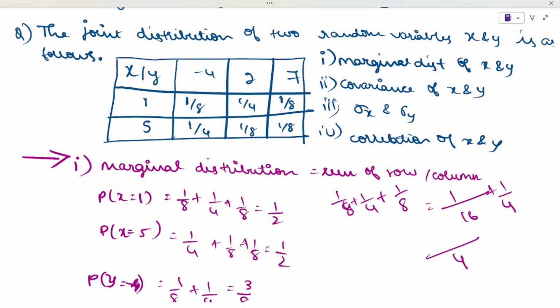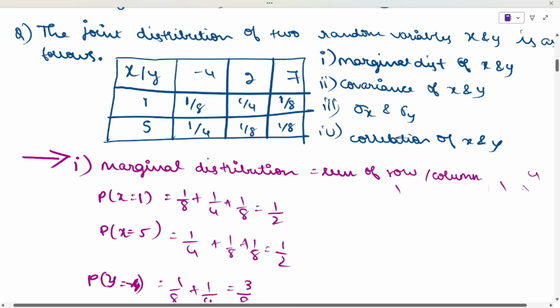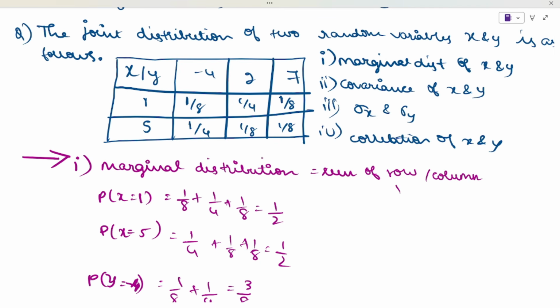If you take the 4 common, 16 into 16 means it will be 4 again, that will be 8 divided by 16, that will be equal to 1 divided by 2. This is how this formula works. That will be 8 divided by 16, that gives 1 divided by 2.